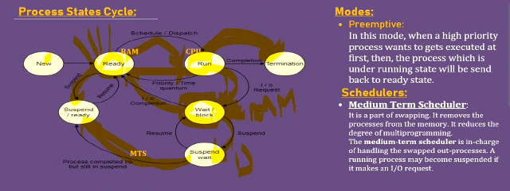And this is the overall structure of the process state cycle. Here the modes are preemptive and non-preemptive, and the schedulers are the long-term scheduler, short-term scheduler, and medium-term scheduler. Three schedulers are there. I discussed the process state cycle in three cases, and that's it for this session. Thank you.